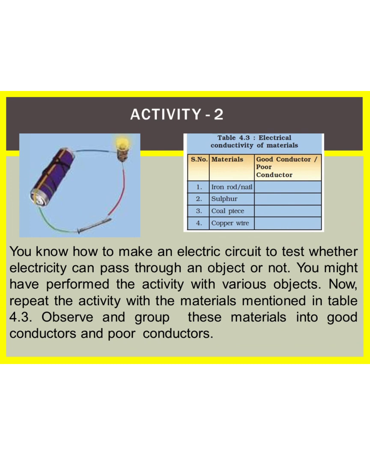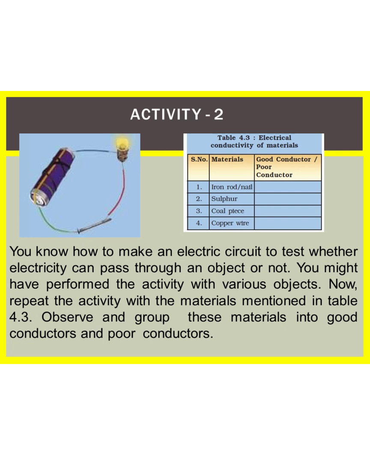Students, we will perform activity 2 to show that metals are good conductor of electricity and non-metals are poor conductor of electricity. For that, we will take a cell, a torch bulb fitted in a holder and some connecting wires. Connect them to make an electric circuit as shown in the picture. Now let us insert iron nail between the ends of the wire A and B. We will see that the torch bulb lights up at once. This means that iron nail allows electric current to pass through it. In other words, iron metal is a good conductor of electricity.